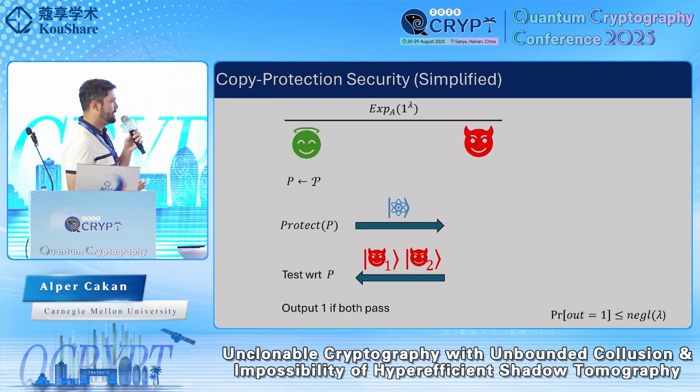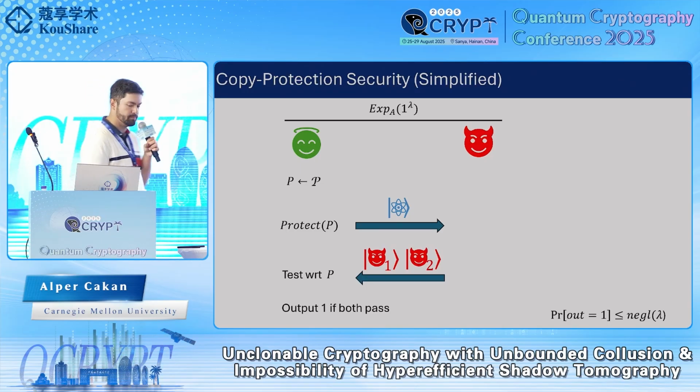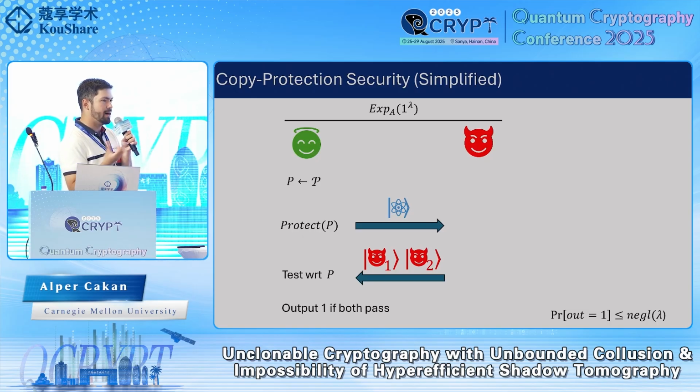We require that for any secure scheme, in this security experiment, the adversary wins with only very small probability. So this essentially means that any adversary who buys one copy of this program will not be able to distribute it, because it cannot output two working copies.